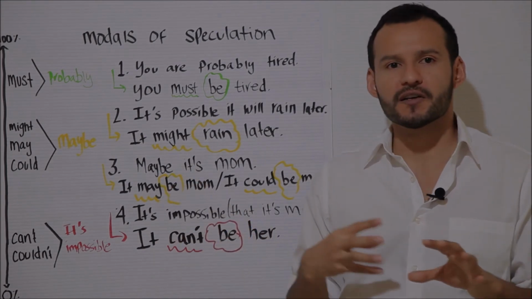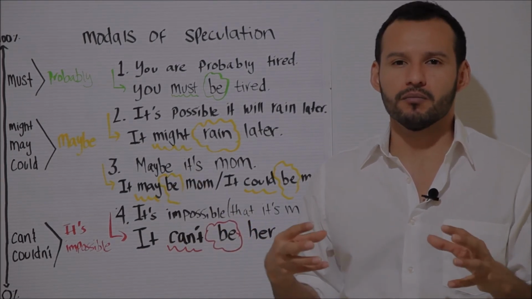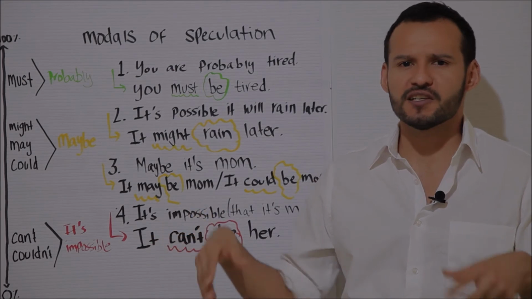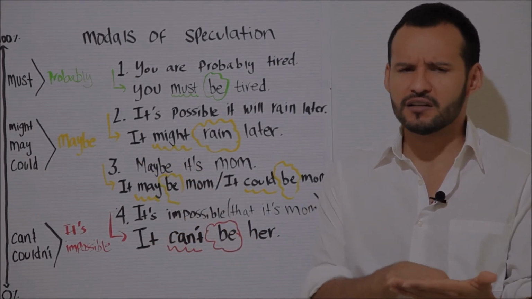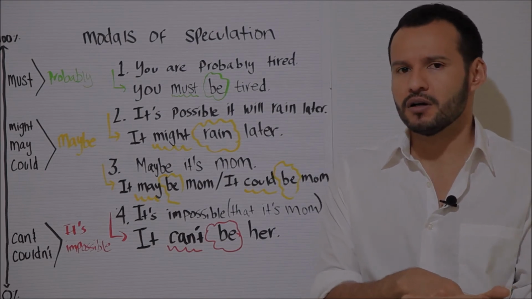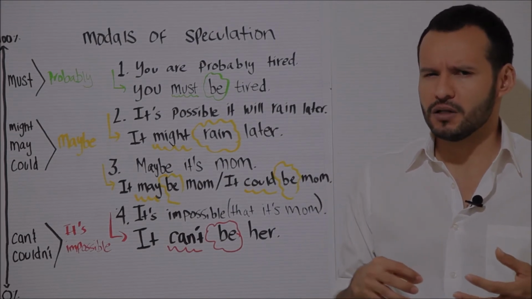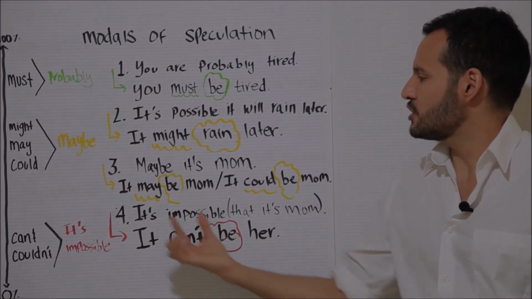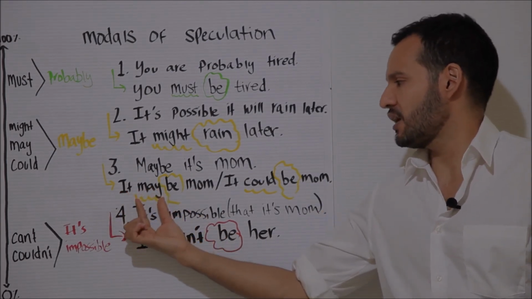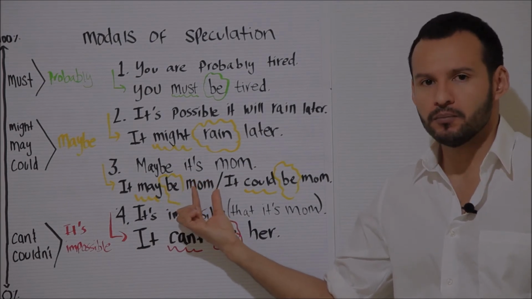So a couple of other examples. Let's imagine that my mom is away for the weekend. She's in the mountains. And during the weekend, I receive a phone call and I don't recognize the number. And my sister says, well, maybe it's mom. Except she doesn't say that. She says, it may be mom.